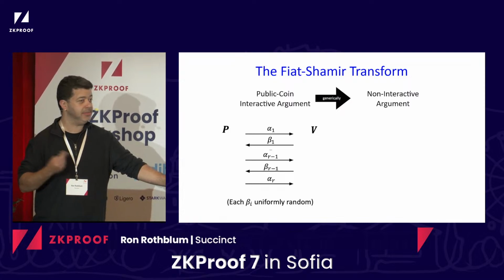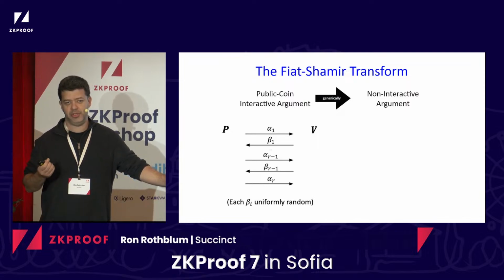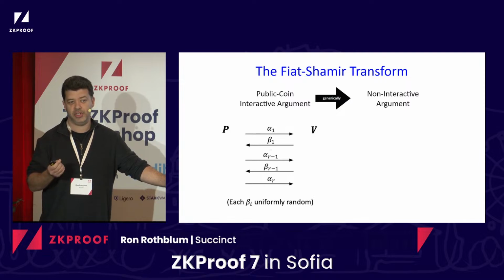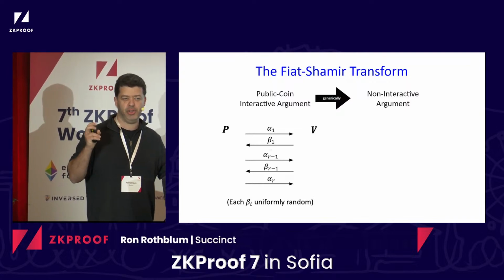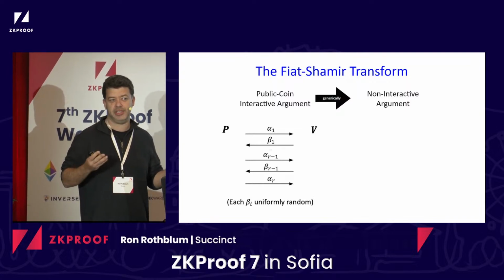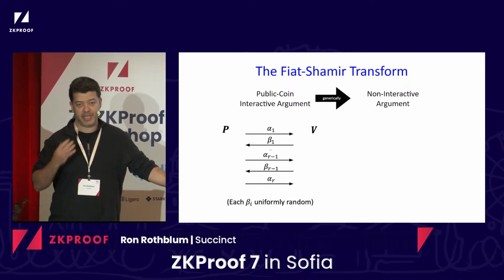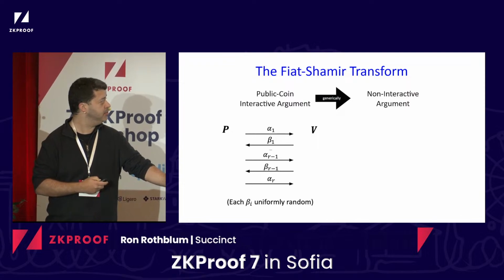The prover sends some messages we'll denote by alpha, and the verifier responds with messages which we'll denote by beta. And again, the betas are necessarily just random coin tosses. The fact that we're restricting to these public coin protocols, in which the verifier only sends random coins, is fine, because it turns out that the actual interactive protocols that we care about are of this form. So that's why we're going to be focusing on them.